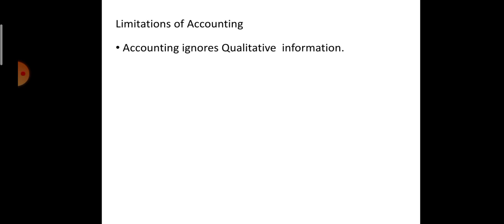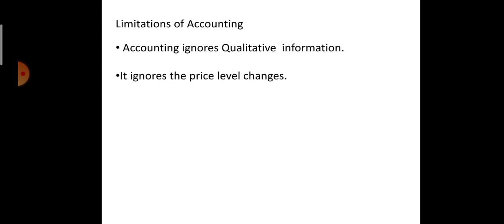In the same manner, stock is in our godown. We can record the cost, but it is very difficult to find out the quality and the amount it will realize in the market at present. So one of the limitations of accounting is that it ignores qualitative information.